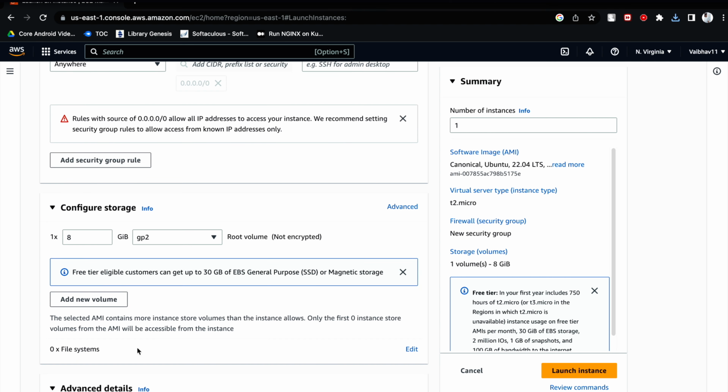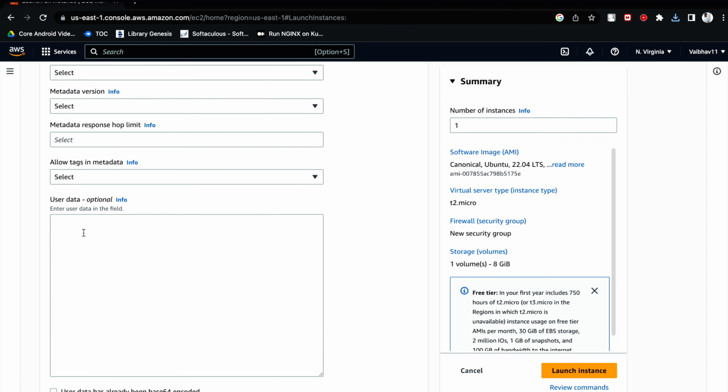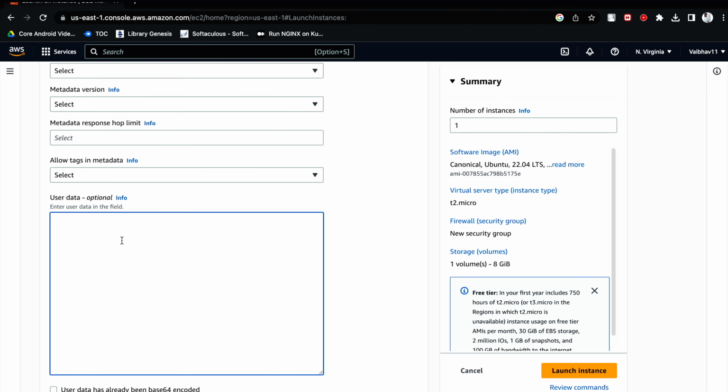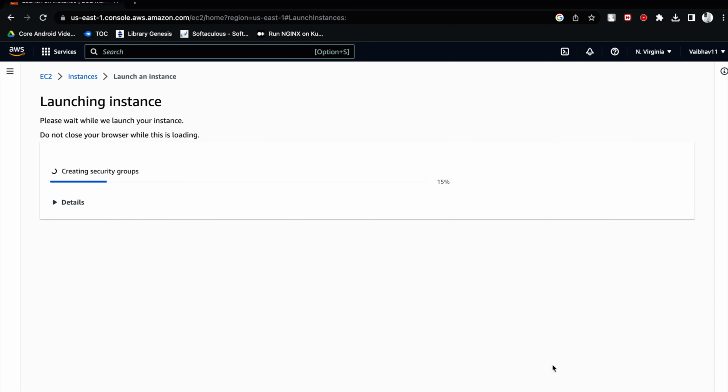Now here you can see this is the advanced section where you can directly mention all your commands. Okay, all your commands, in the sense, suppose you have a shell script of Jenkins installation. So instead of creating this server, connecting to the server and executing those commands one by one, what else you can do, you can provide the complete step-by-step commands here. Okay, so what will happen, once the server will be up and running, automatically Jenkins will get installed. So this is one of the ways you can install Jenkins, either by pasting all the command lines here one by one, or by connecting to the Jenkins using SSH. I will click on launch instance now.